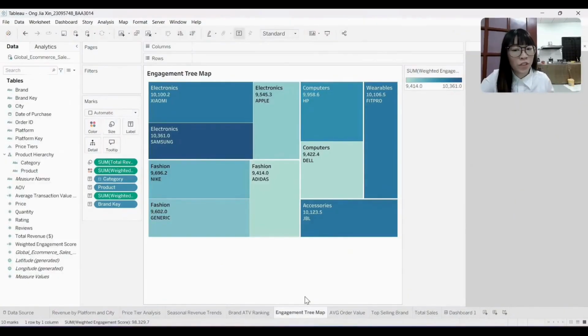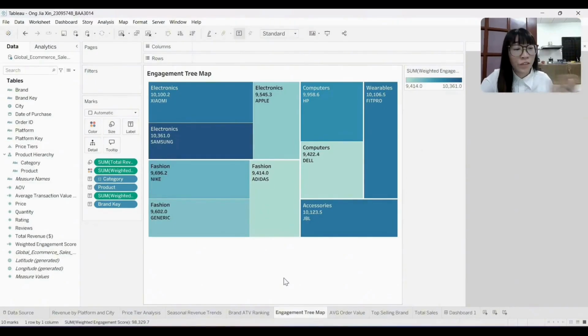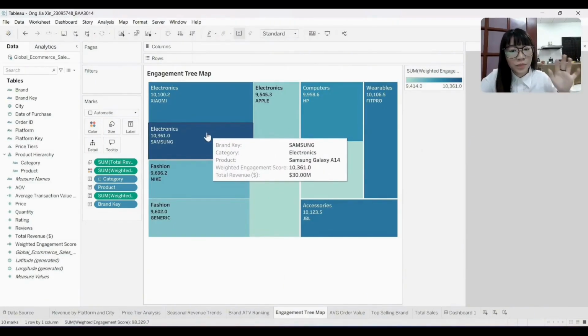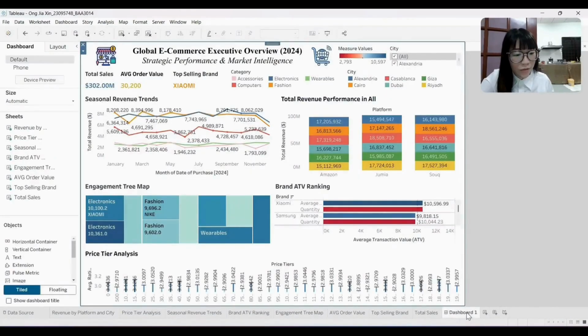So next we go to this, which is called the engagement tree map. This engagement tree map shows the weighted engagement score, which combines the customer ratings with the review volume. The electronics category dominates the overall engagement, and within it, Samsung has the highest engagement score, indicating strong customer satisfaction and interactions. These interactions will help identify the brands that generate genuine customer engagement, not just a high rating with low review counts. Okay, let's come back to our dashboard.